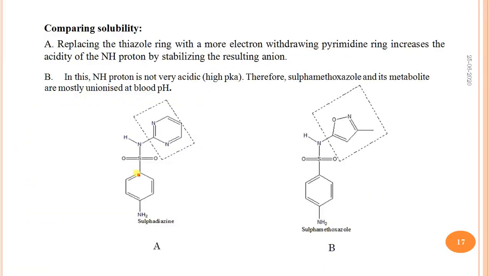This is comparing the solubility of these drugs. When we replace the thiazole ring system with pyrimidine, this increases the acidity of this NH proton by stabilizing the resulting anion. And if this NH proton is not very acidic, then sulfamethoxazole and its metabolites are mostly anionized at blood pH.